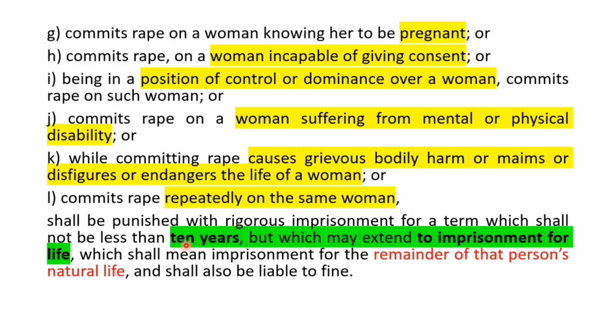That is, the person will be punished with rigorous imprisonment for a term which shall not be less than 10 years but which may extend to imprisonment for life, which shall mean imprisonment for the remainder of that person's natural life, plus fine. So what differentiates ordinary rape from aggravated rape is that here it is stated that imprisonment for life means imprisonment for the remainder of the person's natural life. Hence it makes it a harsher punishment.